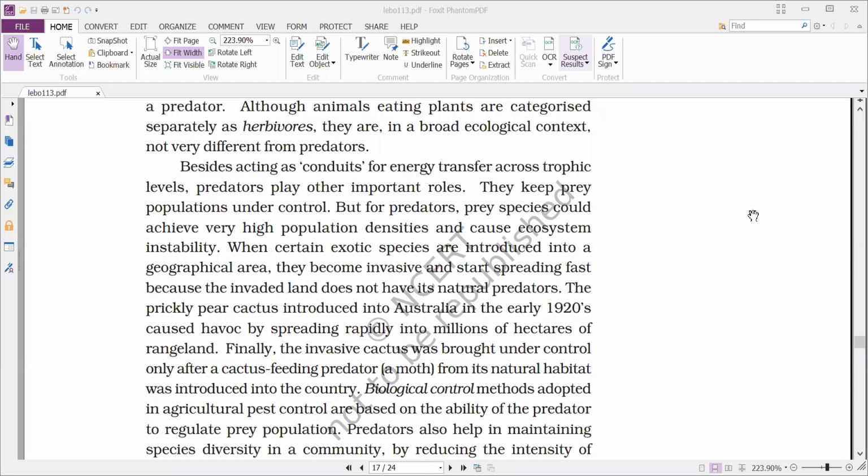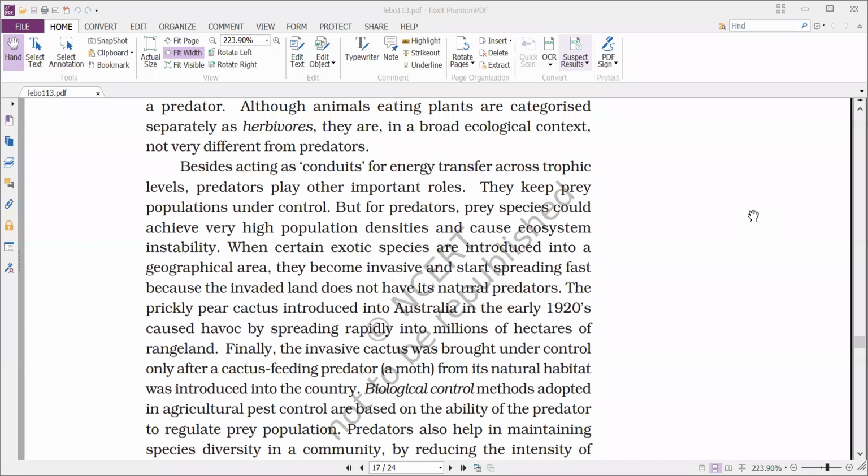Here one example is given. The prickly pear cactus, introduced into Australia in the early 1920s, caused havoc by spreading rapidly into millions of hectares of rangeland. So when they introduced it, the cactus is a tropical or desert plant,